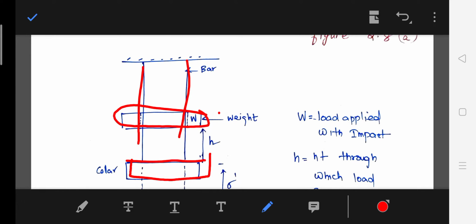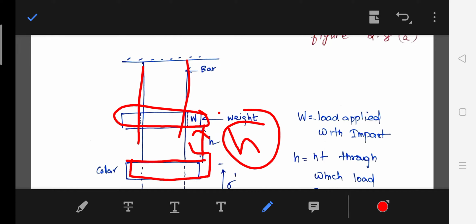A load W is free to slide vertically and is suspended by some means at a distance h. Initially the load W is suspended at a distance h.